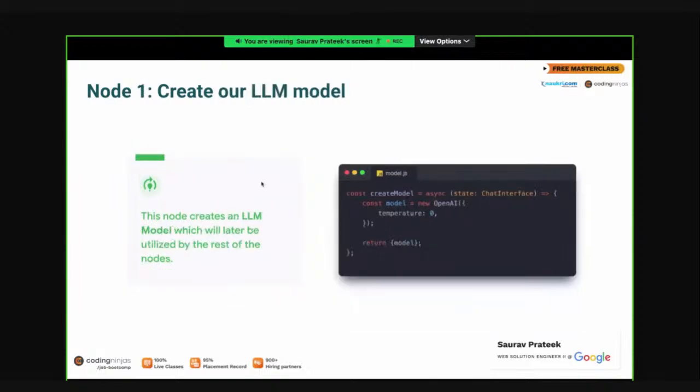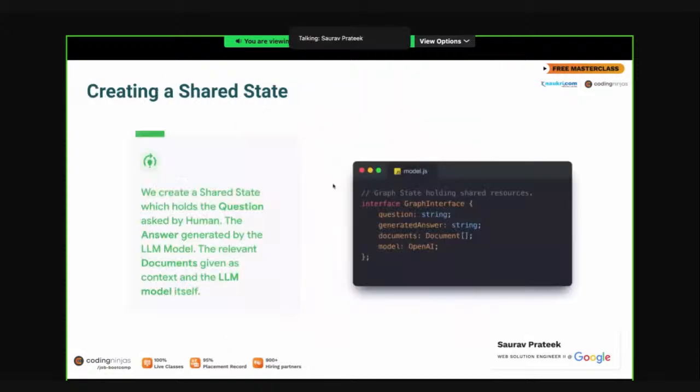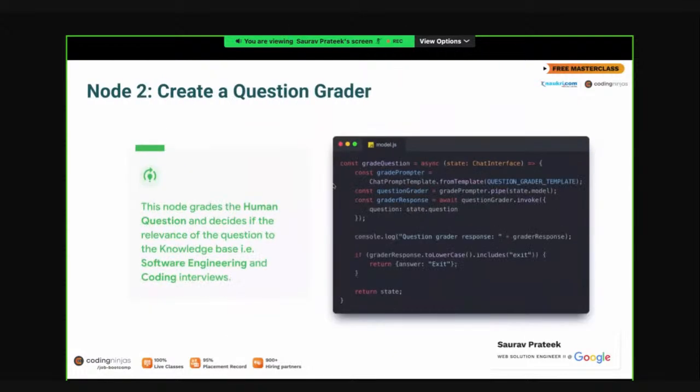Let's create the second node. So again, if we go back to our structure, we have gone through the create model, then we will check how to grade a question, right? We are passing a question into our shared state. We will see how grade question looks like.